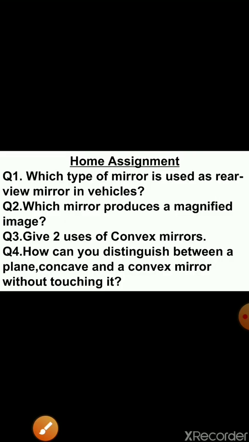Now, after all these things, I'm giving you a home assignment, children. Question number 1: which type of mirror is used as a rear view mirror in vehicles? Question number 2: which mirror produces a magnified image? Question number 3: give two uses of convex mirrors. And the last question: how can you distinguish between a plane, concave and convex mirror without touching it?